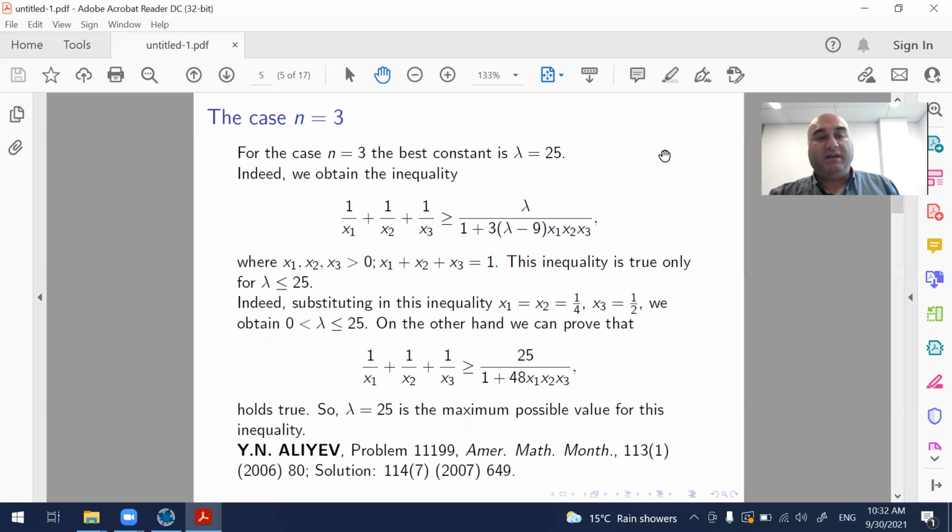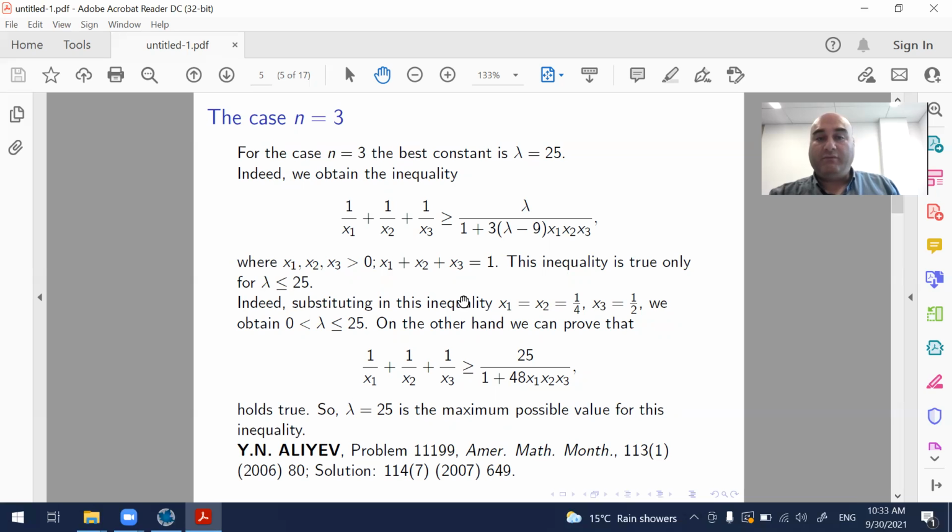Interesting cases start with n equals 3. For the case n equals 3, the best constant is lambda equals 25. Indeed, we will obtain this inequality where x1, x2, x3 again are positive, and their sum is 1. This inequality is true only for lambda less than or equal to 25.